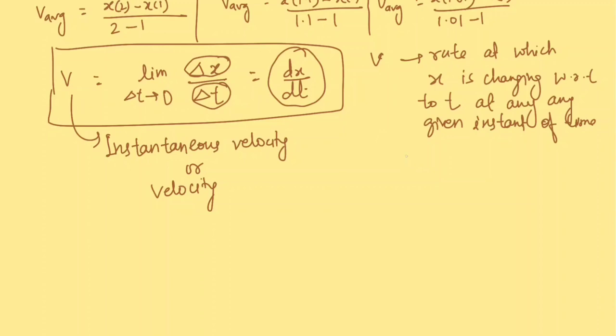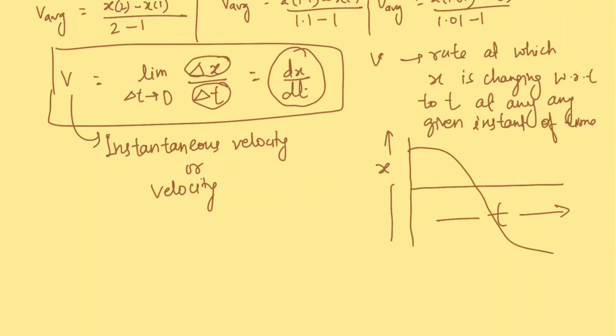So if we have the curve of position versus time, where on the y-axis we are plotting position and on the x-axis we are plotting time, and you want to know the instantaneous velocity at this time, let us say it is t1 and the position is x1.